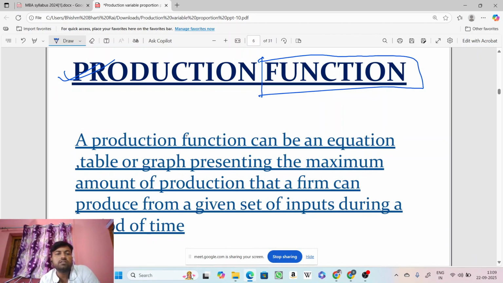So production function can be an equation, a table or a graph presenting the maximum amount of production that a firm can produce from a given set of inputs during a period of time. So that's production function.